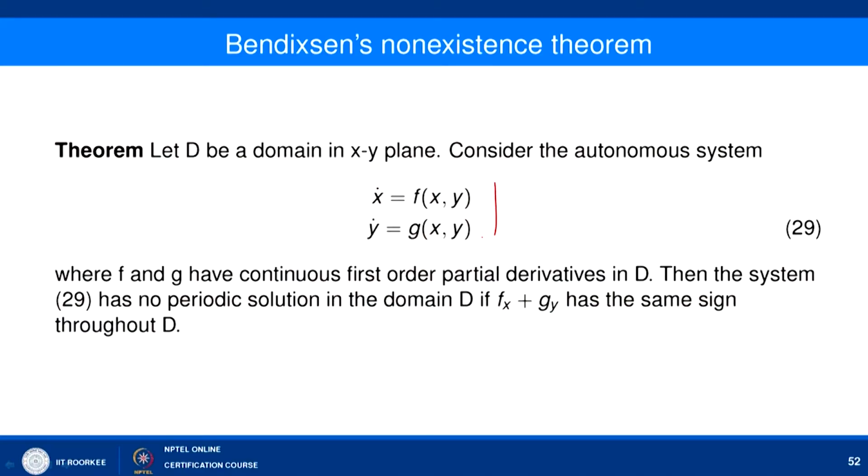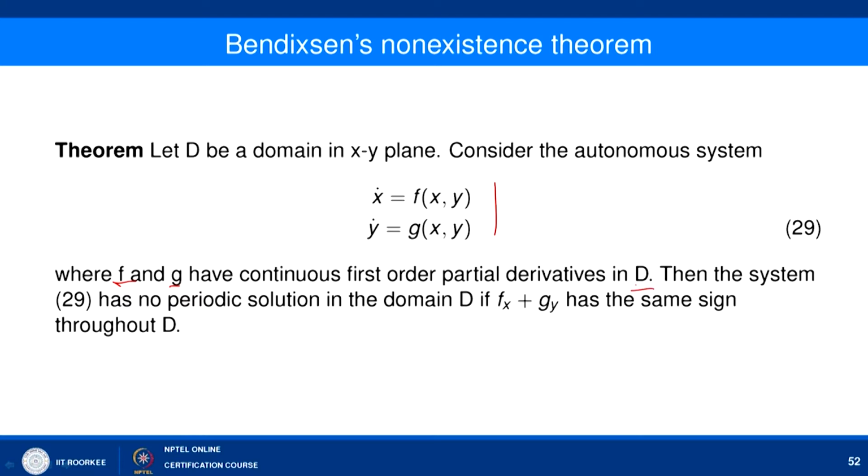So, now let us look at this important theorem which negates the possibility of a limit cycle. Basically, it negates the possibility of a closed orbit. It says: let D be a domain in the xy plane and consider the autonomous system x dash equal to f x y and y dash equal to g x y, where f and g have continuous first order partial derivatives in that domain.